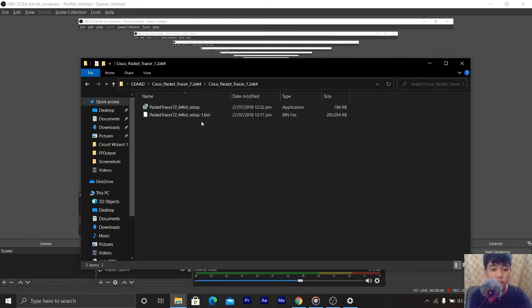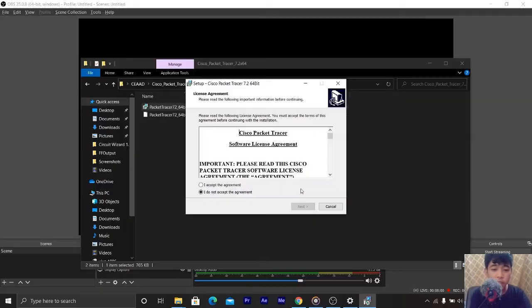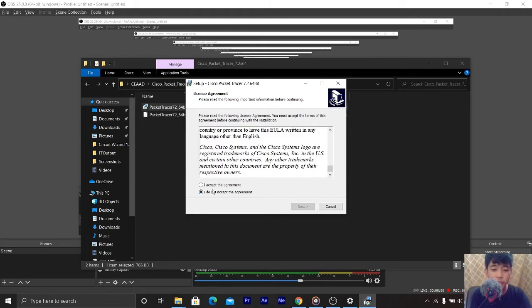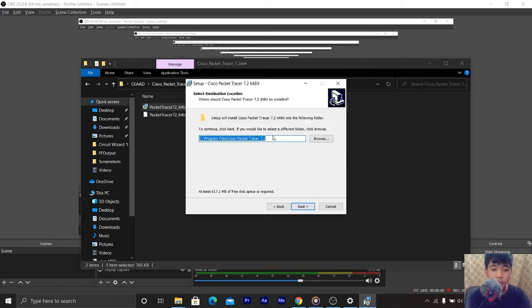Let's install it. And click yes with the Cisco software license agreement. Just accept the agreement. Next, you can change the installation location.